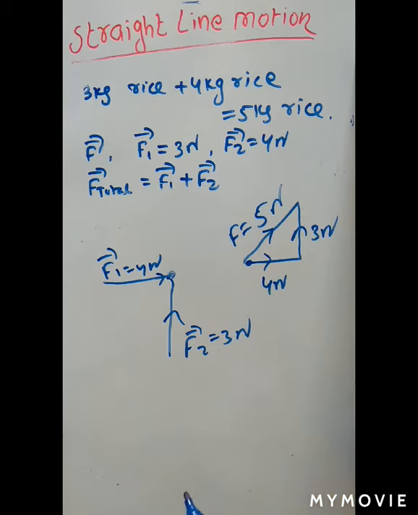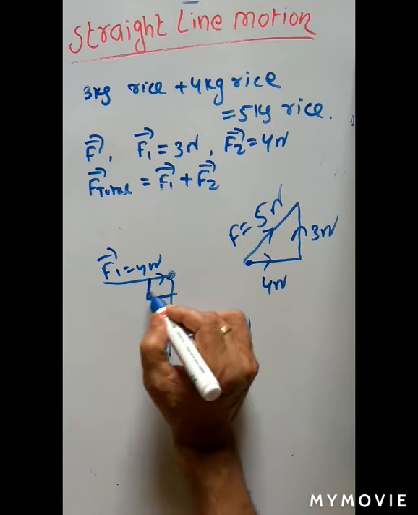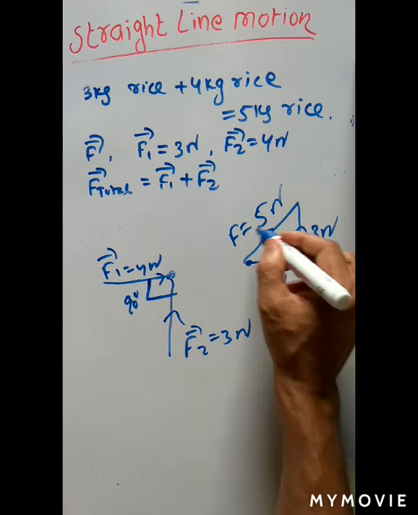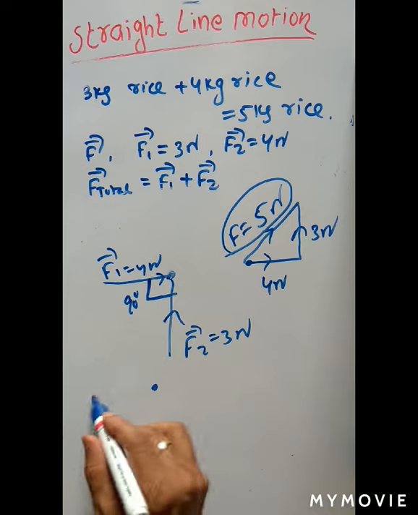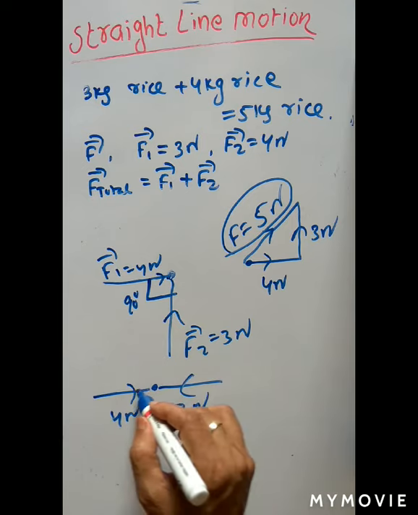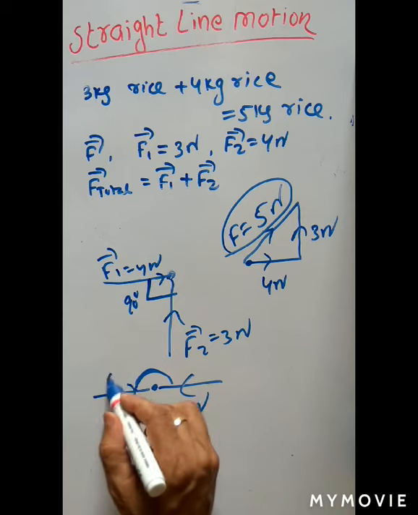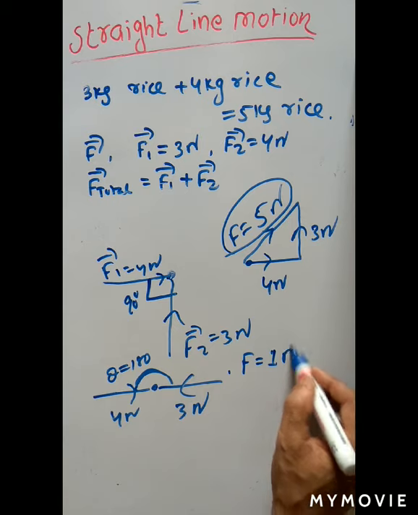The resultant force will come 5 Newton. You see here, what is the angle between the two forces? 90 degree. In the 90 degree case, the total force is 5 Newton. And when they are acting opposite to each other, 4 Newton, 3 Newton, what is the angle between these two forces? 180 degree. So here total force is equal to 1 Newton.